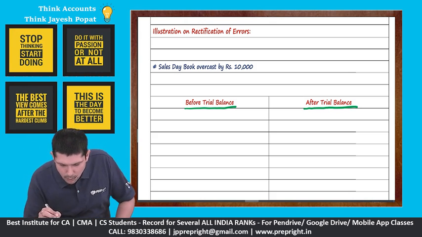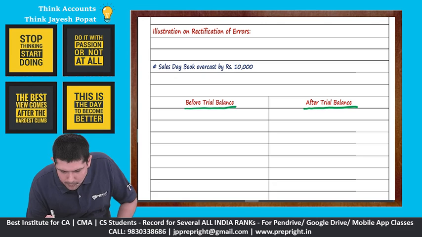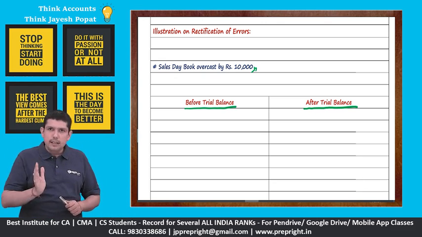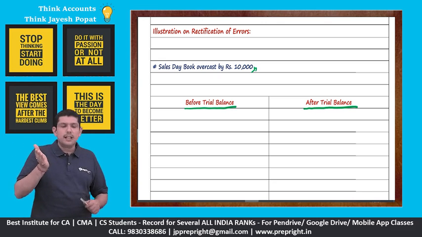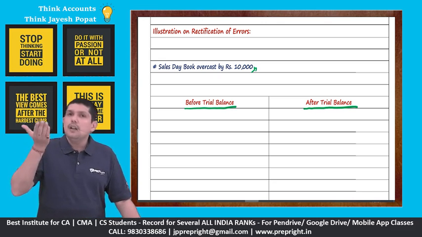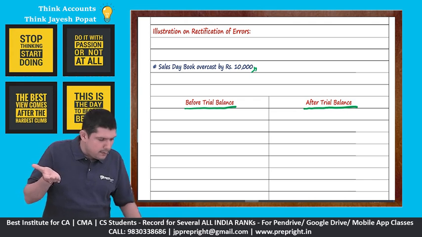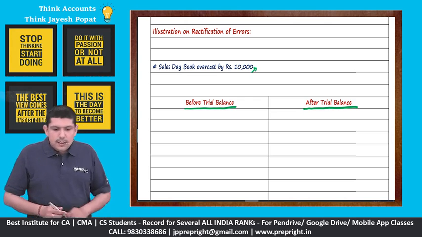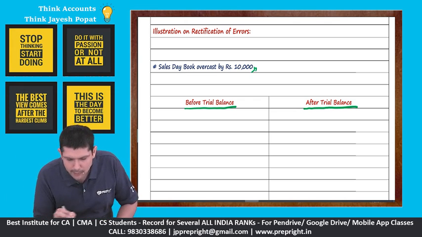We'll say sales day book overcast by rupees 10,000. When we say overcast, it means it has been totaled more. Please remember, whenever we say it is overcast, we mean that it has been totaled more. Whenever we say it is undercast, we mean that it has been totaled less. So sales day book overcast by 10,000.